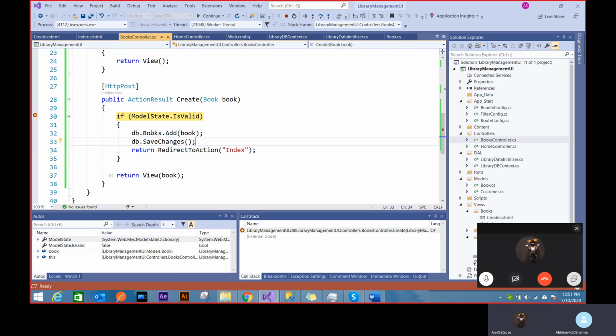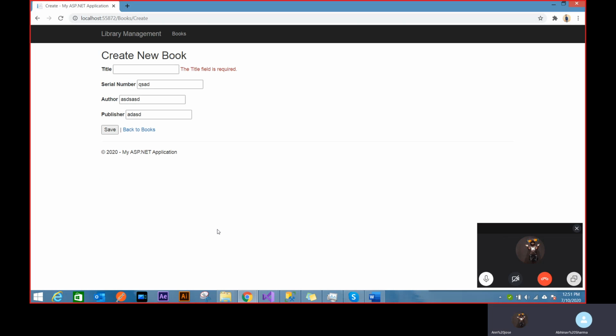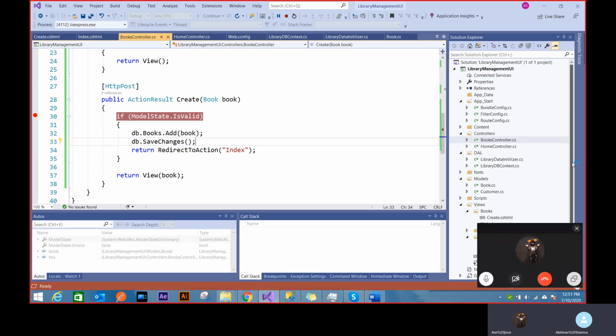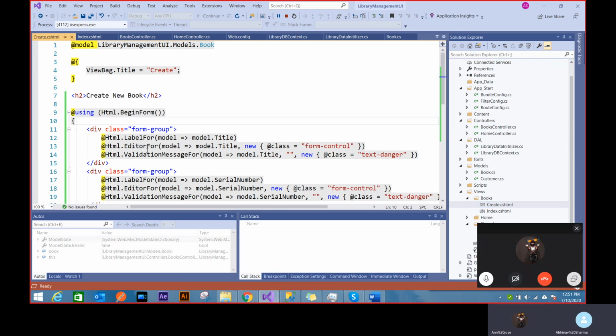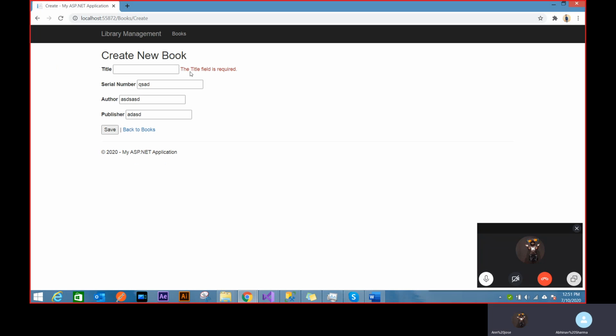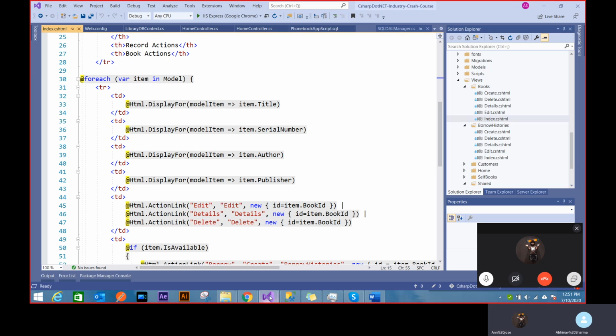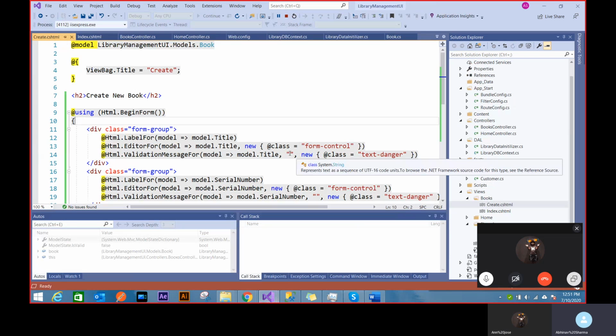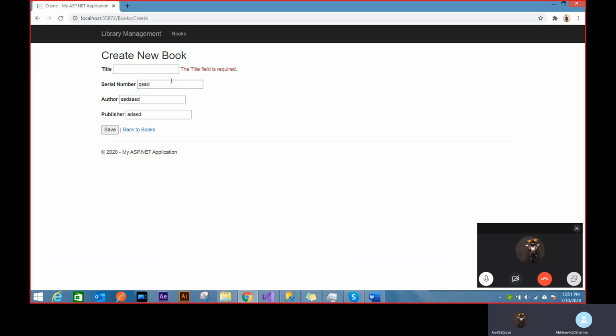So what happens is it goes back to this and gets back to the view. And this time you see the validation field enters the game. Because I have added this validation message and I'm giving back the same view. Now the validation framework, this helper, knows that you missed it out. So it automatically gives me a default message. If I had written anything different here, then I would have got a different message. I've made it blank, that's fine. And I've added a class text changer, that's why I'm getting red. Now let's just avoid the breakpoint.